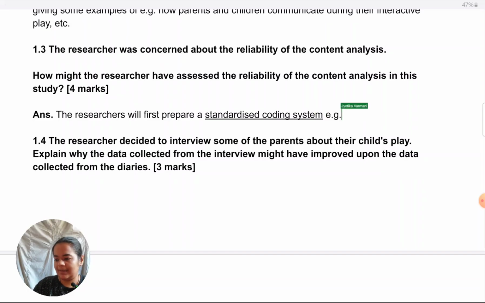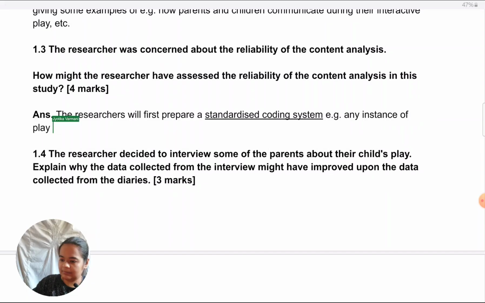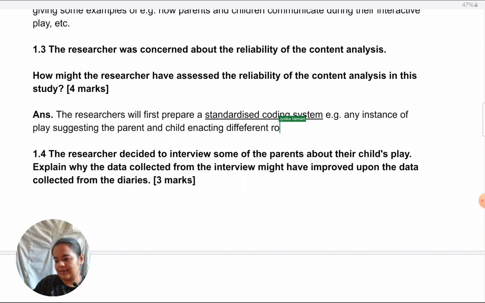For example, again I'm taking from pretend play, your example could be different. Any instance of play suggesting the parent and child enacting different roles would be categorized as role play.